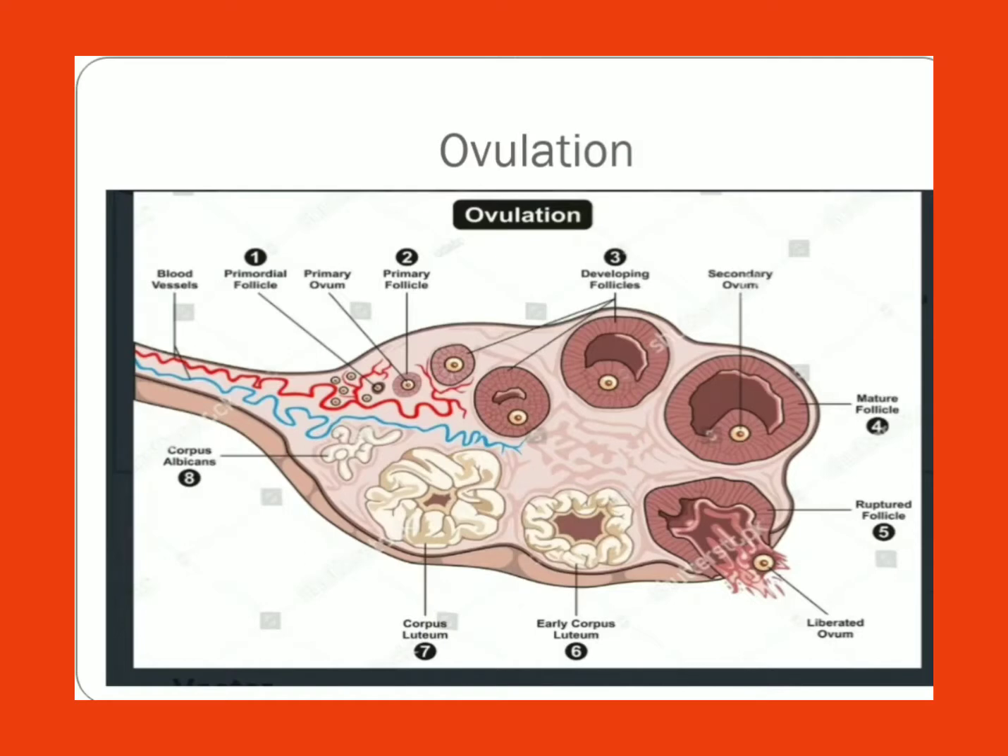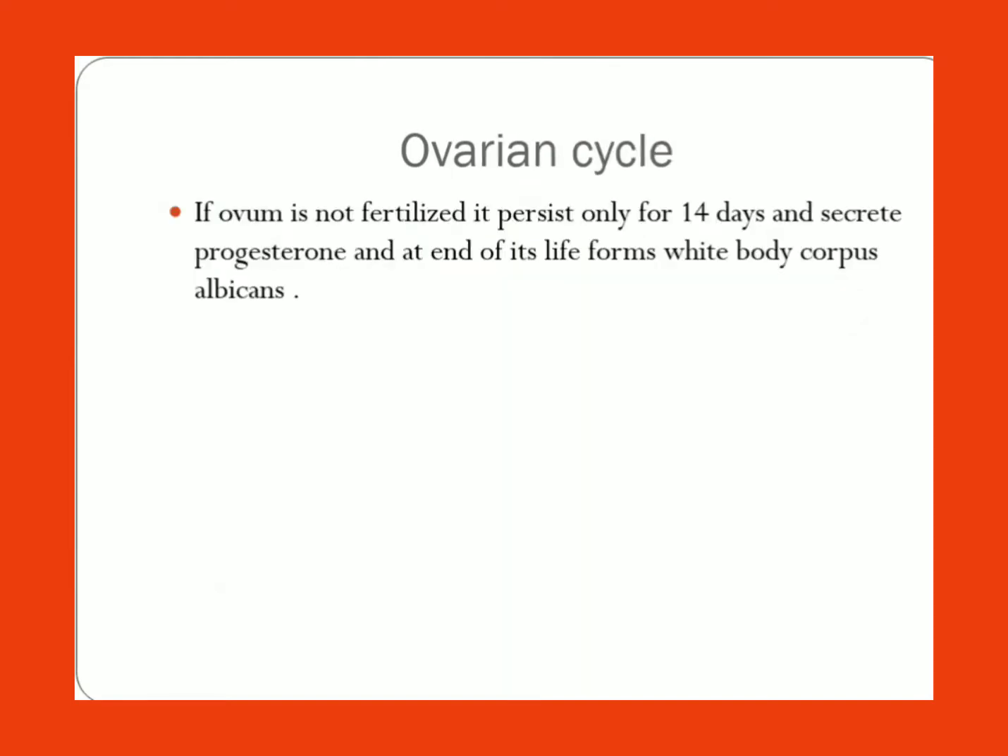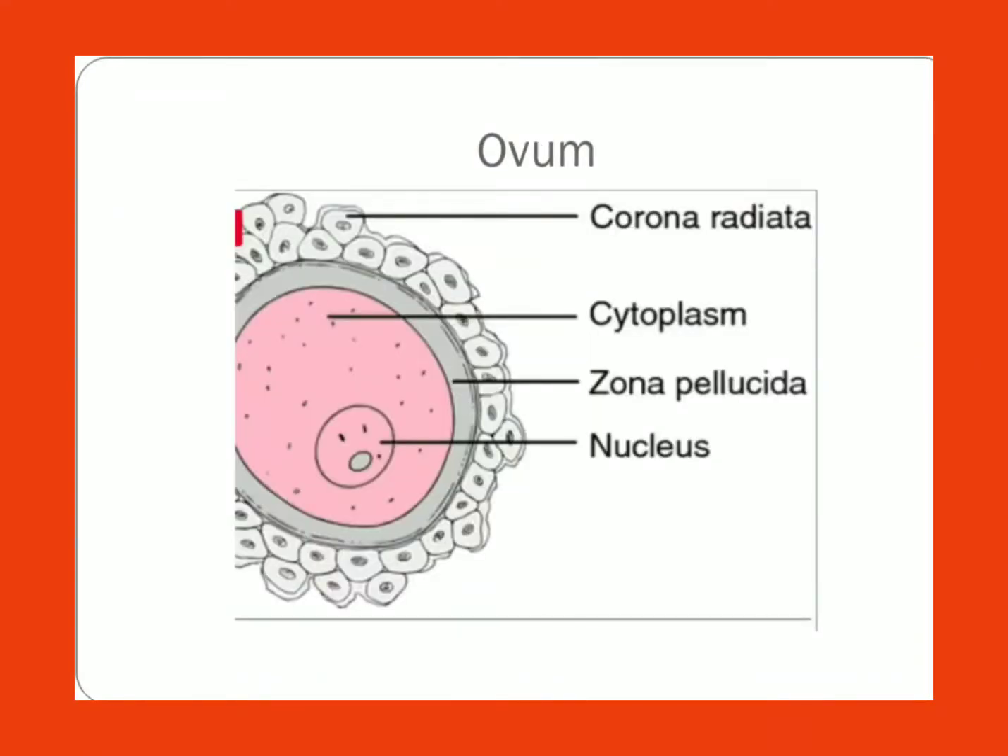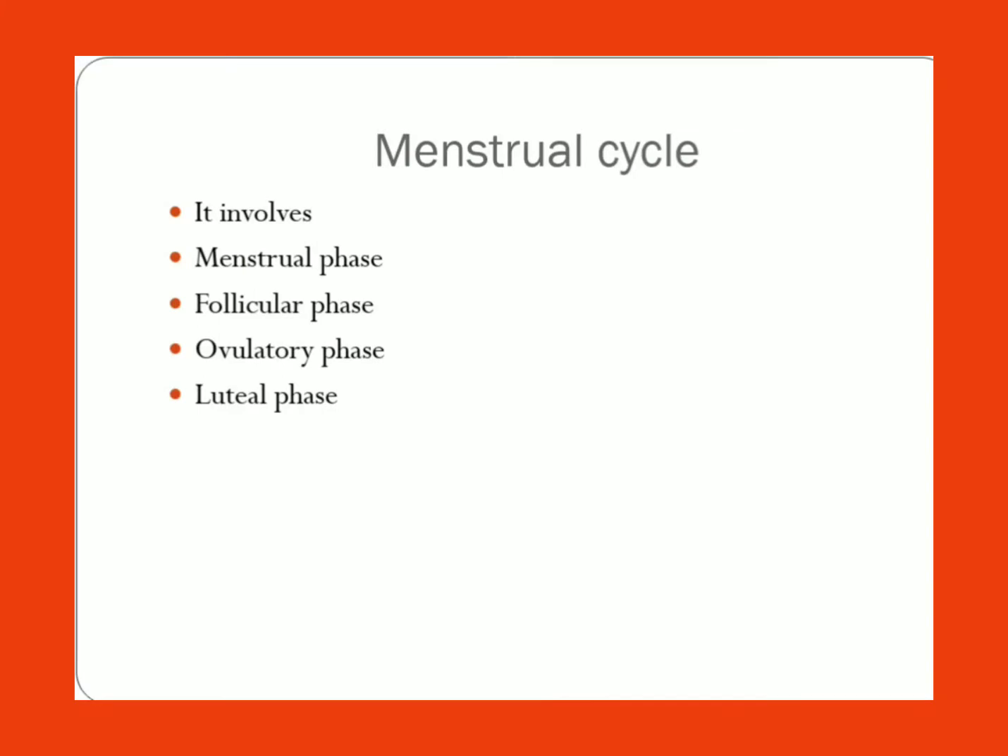Okay, only for 14 days, and it will become into, after the function, the white body, which is called corpus albicans. If it is not fertilized, it will secrete the progesterone, and at the end of its life the white body, corpus albicans, will form. So now the released ovum is released into the fallopian tubule by the fimbriae and contains corona radiata, cytoplasm, zona pellucida and nucleus is present, a normal cell, but follicle is removed, which is found in the corpus luteum. So next, menstrual cycle.